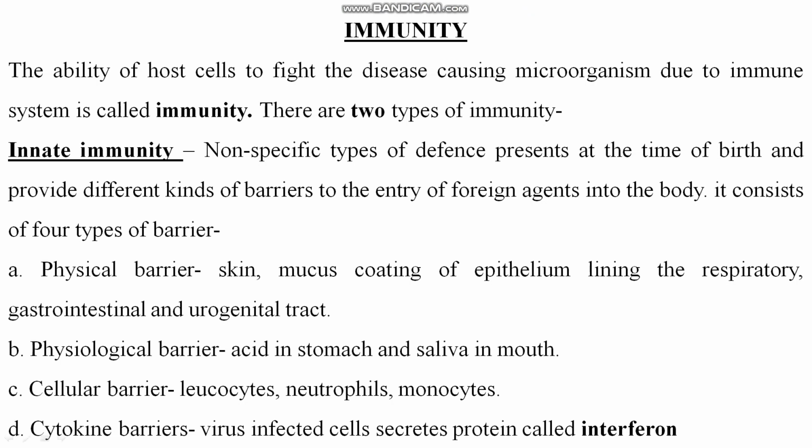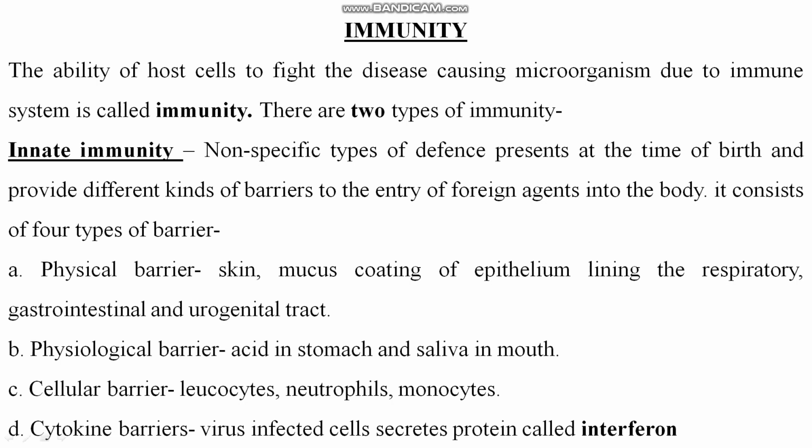So non-specific types of defense present at the time of birth provide different kinds of barriers to the entry of foreign agents into the body. It consists of four types of barrier. Physical barrier, that is skin, mucus coating of epithelium lining the respiratory, gastrointestinal and urogenital tract, right?